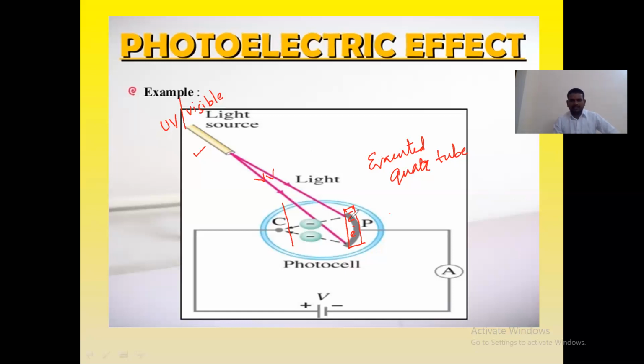They absorb the energy coming from the light source, and they come out with some kinetic energy.